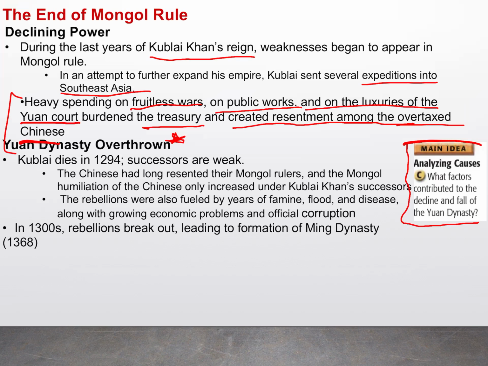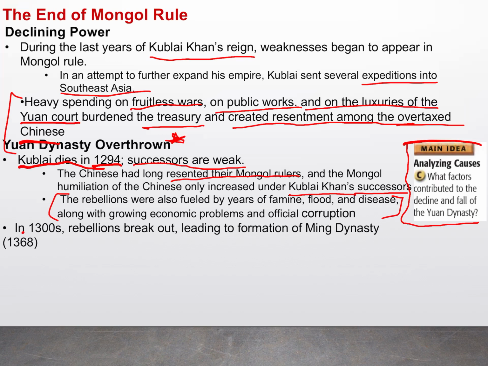So when Kublai dies in 1294, he was never overthrown himself because he was a great leader, but his successors were not, right? And they were overthrown. The Chinese had long resented the Mongol rulers, and I mentioned to you guys all these different things that had led to the moment. Kublai Khan's successor was not as good at keeping the Chinese people under wraps, at not letting them get too much influence, too much power to then overthrow that government. But this was fueled by years and years of hatred, corruption, economic problems, famine, and natural disasters like floods and diseases, and now it all led to this, right? And it led to being overthrown.